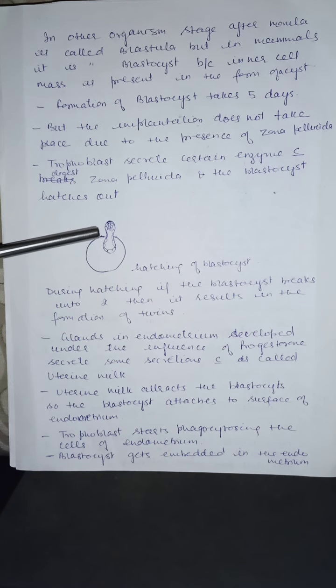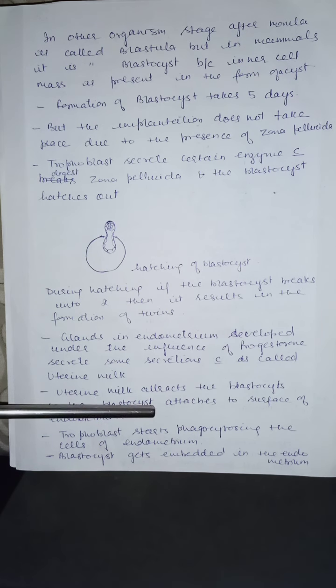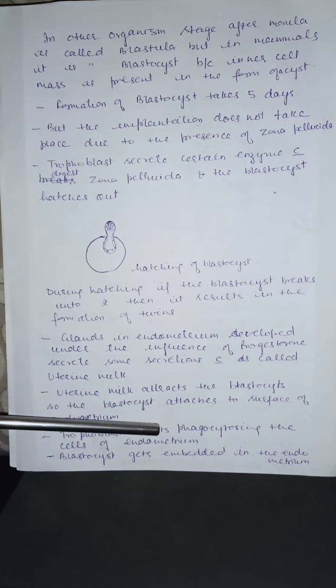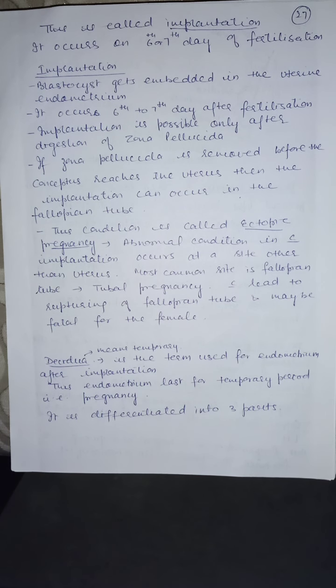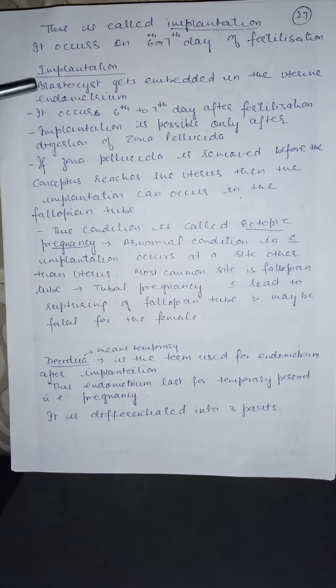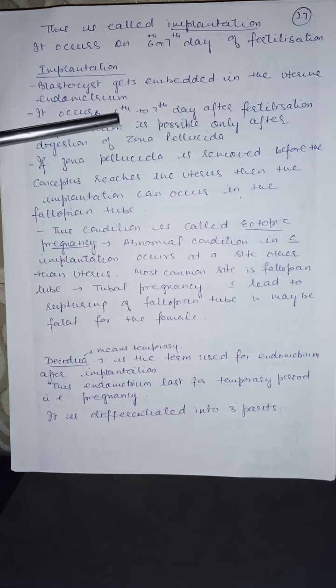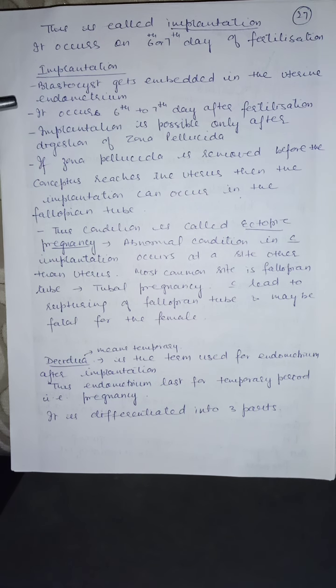Trophoblast, the outer layer of the cells, will start phagocytosing the cells of the endometrium. They will create a cavity in the endometrium. They will start eating the endometrium cells. So the blastocyst gets embedded in the endometrium. This is called implantation. It occurs on the 6th or 7th day after fertilization. So what is implantation? Blastocyst gets embedded in the uterine endometrium.